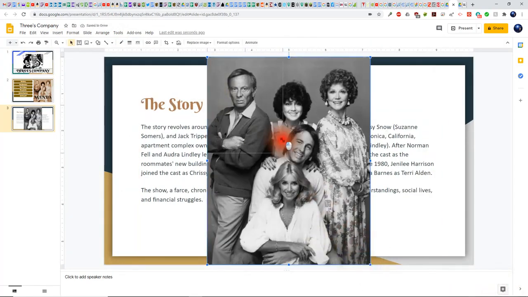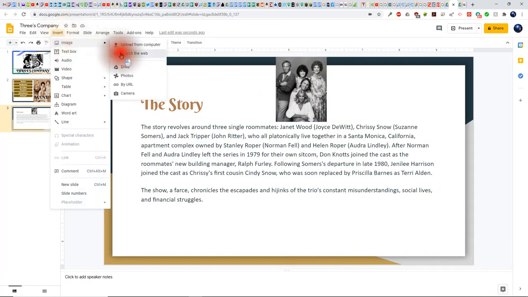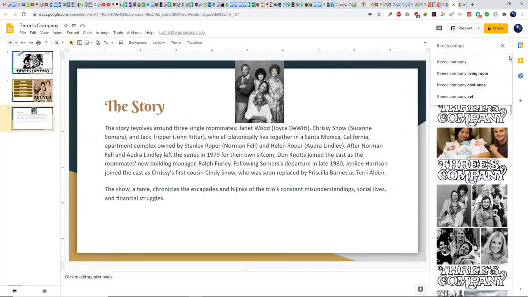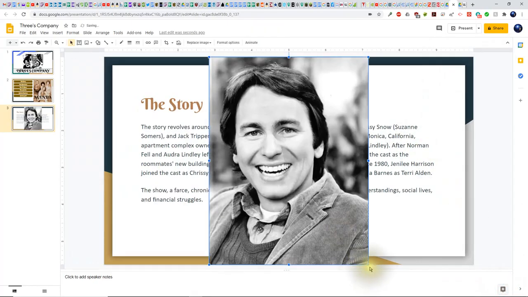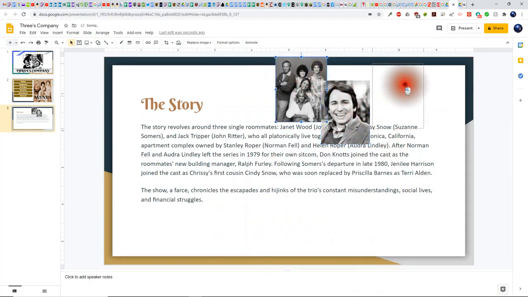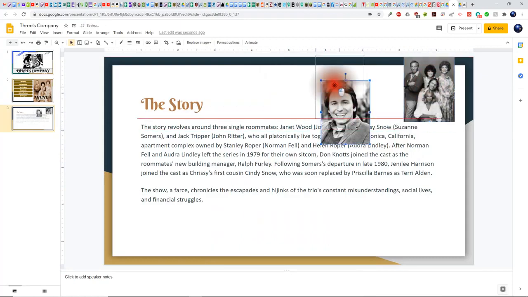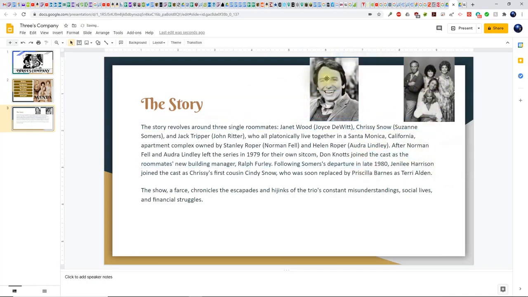And then I'm going to resize it here. So after putting in the first image, I'm going to go in and insert a second image. And what I'm going to do is I'm going to change this. I'm going to look for a Jack Tripper. There we go. I'm going to use this image now. I'm going to click on Insert. And I'll resize it. And really rearrange these to be just like this. Alright. Now once you have the images in the size and the position that you want,